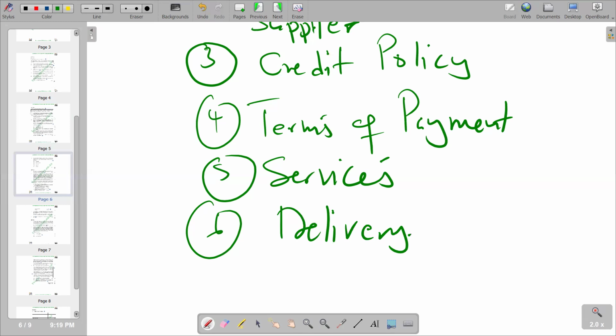Also on the delivery part, we can talk about whether they are going to deliver those goods in a very short period of time, at short notice. Maybe we ordered some products and we need them within a period of 7 days, or 14 days, a short period of time. Are they going to do that and deliver the product to us? Maybe we are doing a kind of business where we make short-notice orders which they cannot meet as suppliers. In that way, we cannot engage with that kind of supplier. So those are the factors that we can take into consideration when we are trying to choose a supplier.